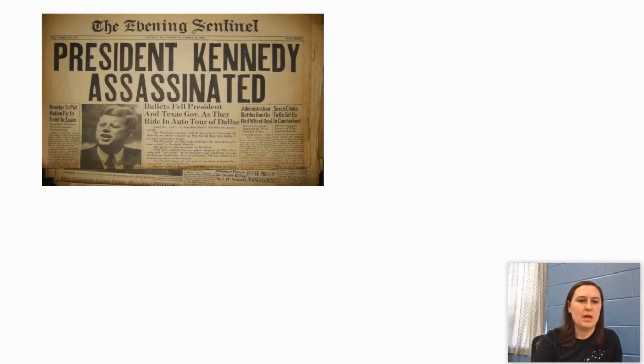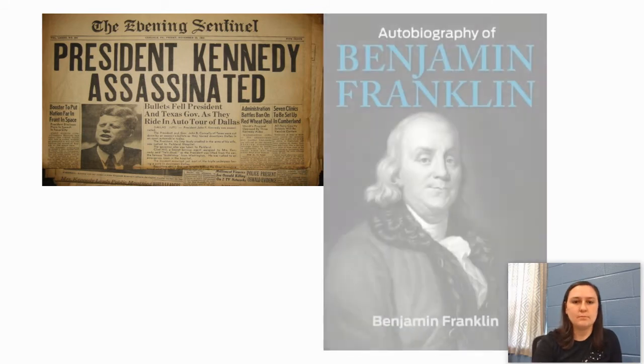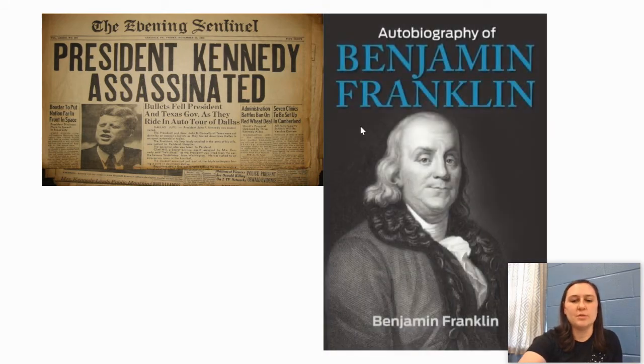Here's some more examples. This is the newspaper of the day that President Kennedy was assassinated. This newspaper is a primary source because it was printed that day, that year. It tells you right here, the year, 1963. So this is from that time period. An autobiography of Benjamin Franklin is a primary source because an autobiography is a story about somebody written by that person. This is about Benjamin Franklin, written by him. So it's all straight from the source.